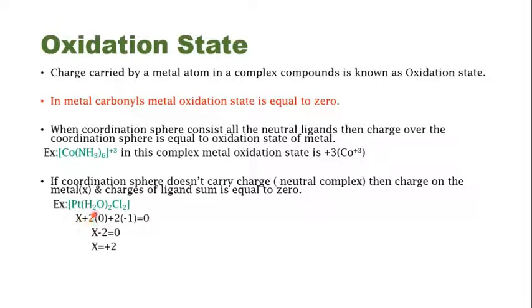There are two ligands of water, so 2 into 0, because water is neutral, plus 2 into the charge of the chloride ion, which is -1. That is equal to 0, because you don't have any charge on the coordination sphere. Then you have x minus 2 is equal to 0, thereby x is equal to +2.